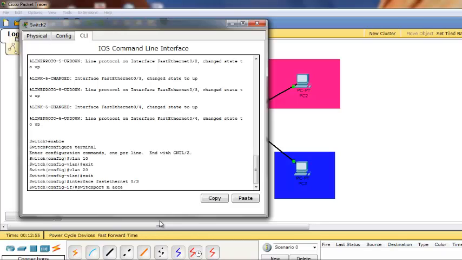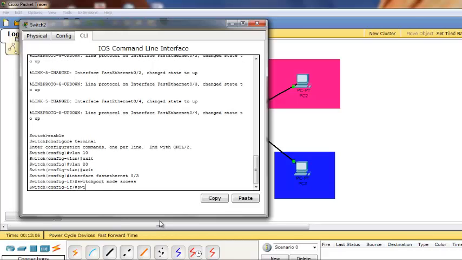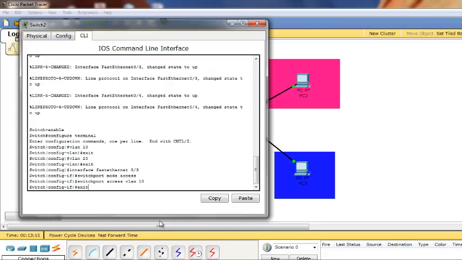Then switchport access vlan 10, the VLAN which you want to access, enter, then exit.